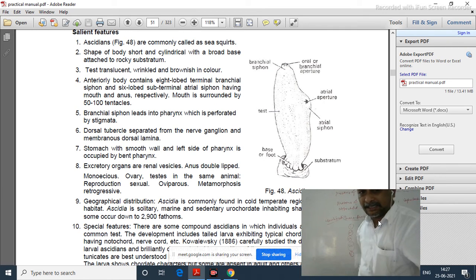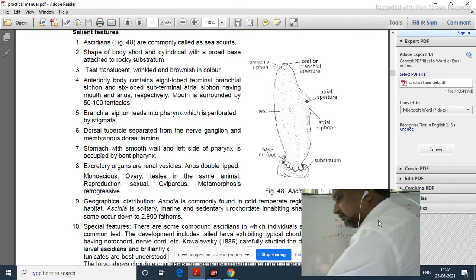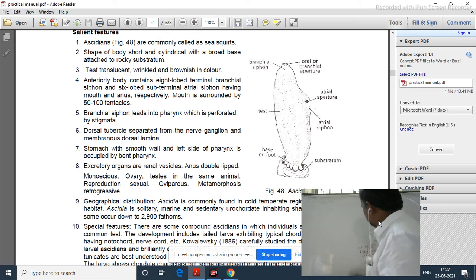In Urochordata, if we observe the characteristic features of Urochordata, the notochord is present in the tail.